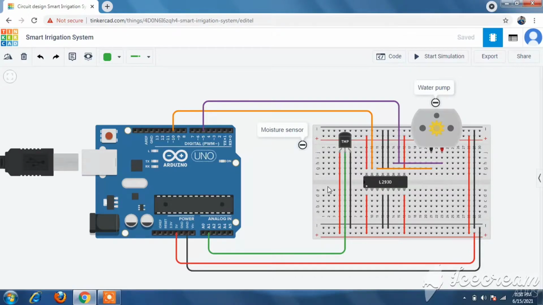As this motor driver has 4 sets of input and output terminals, it can be connected to 2 DC motors at the same time. Here we are using only a single DC motor, which will act as a water pump. So the input pin is connected to pin D10 of the Arduino and the output pin is connected to the negative terminal of the DC motor. Similarly, the other input pin is connected to digital pin 5 of the Arduino board, and from here the output of the motor driver is connected to the positive of the DC motor.